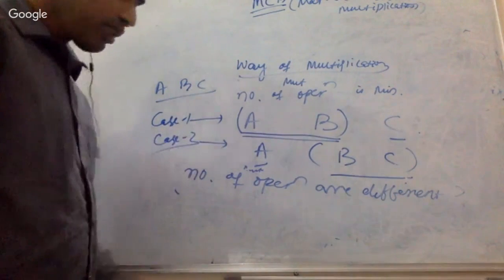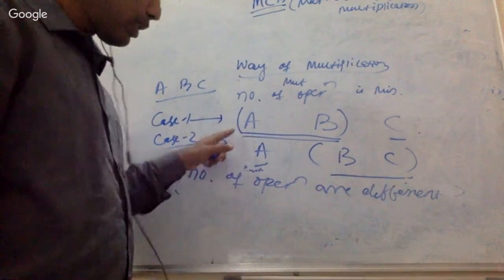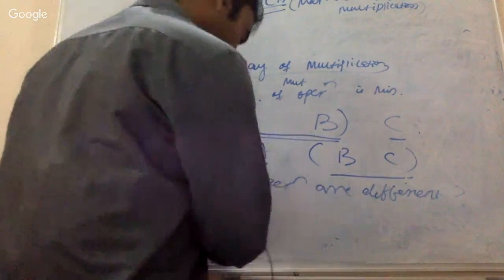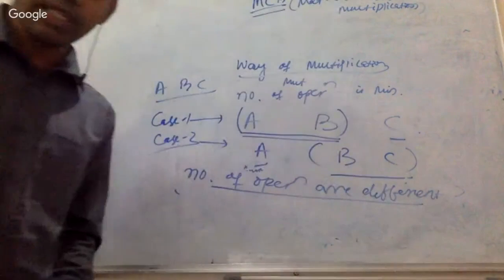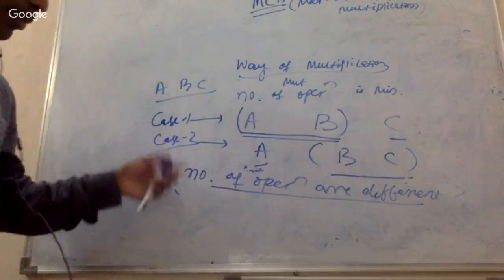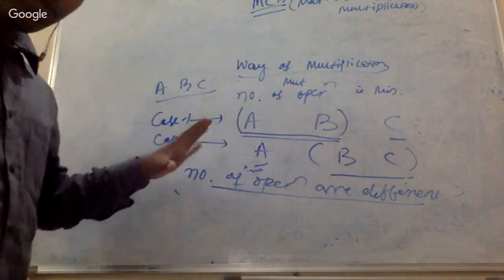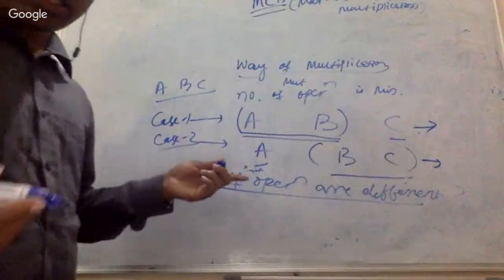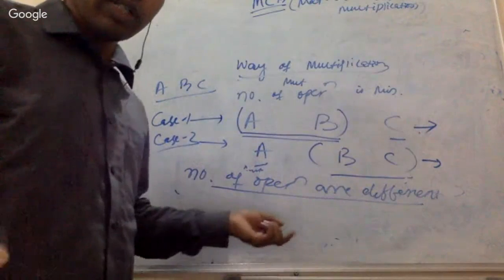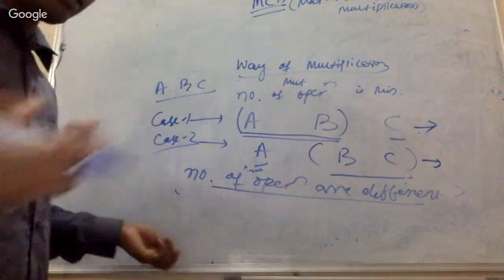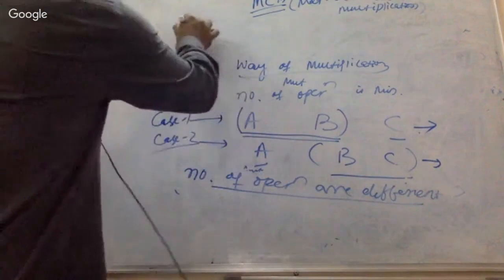Then tell me, in both scenarios, whether the number of matrix operations are different or not. Answer is yes. Smita madam says it is yes. Okay, now tell me what is the number of operations in this particular case and in this particular case. Just calculate it and tell me. In case 1, the number of operations is 100, 200, I don't know, and in case 2 it is like this. What is the number of operations?